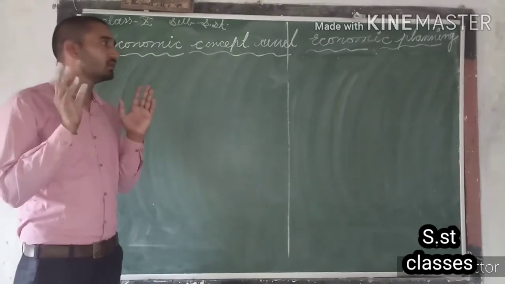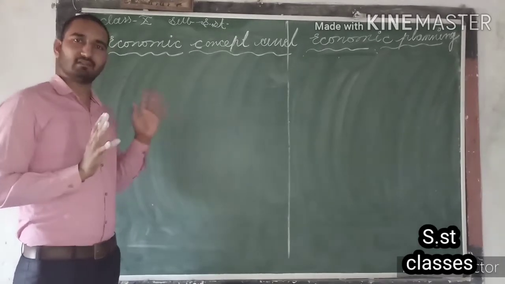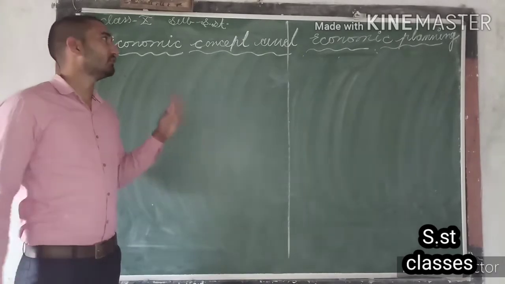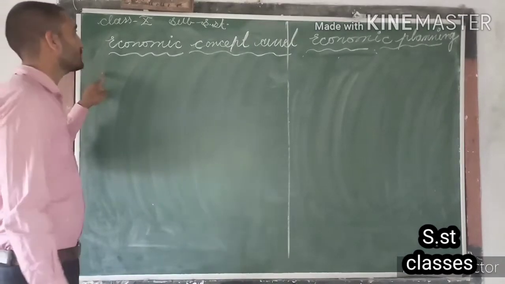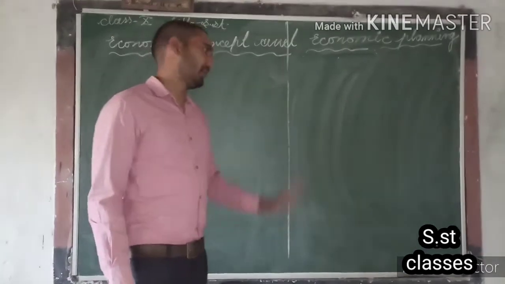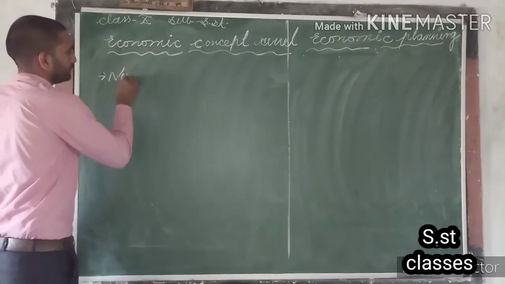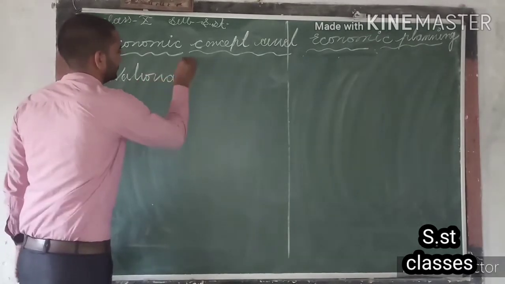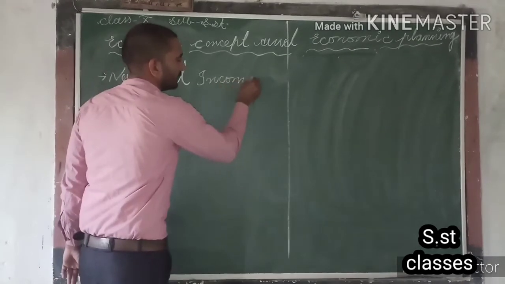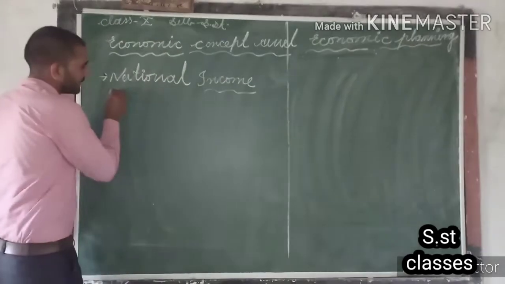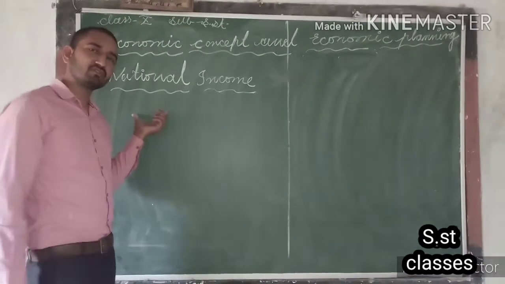So just pay complete attention to whatever I tell you, and it will be very easy for you to understand all the concepts of economics. The first concept we are going to discuss is economic concepts and economic planning, and we will start from national income. The first point is national income. So guys, what do we mean by national income?